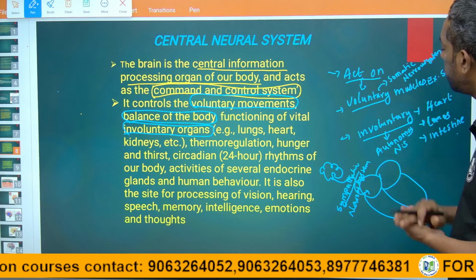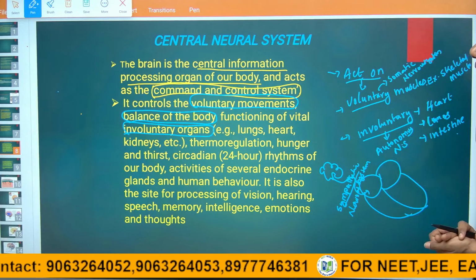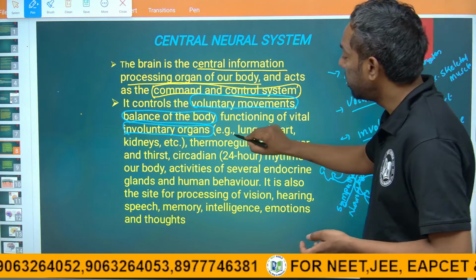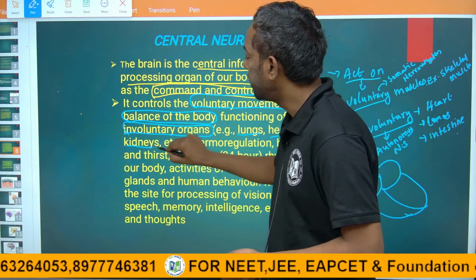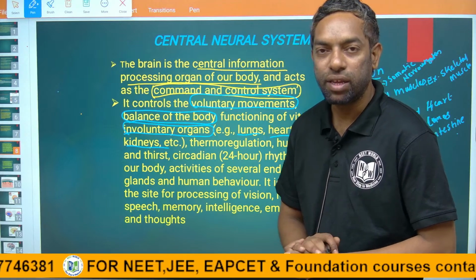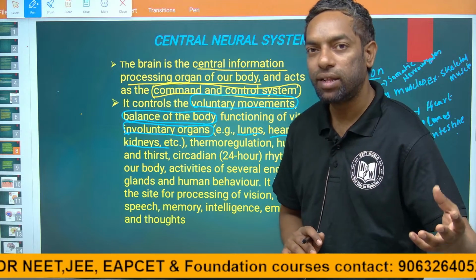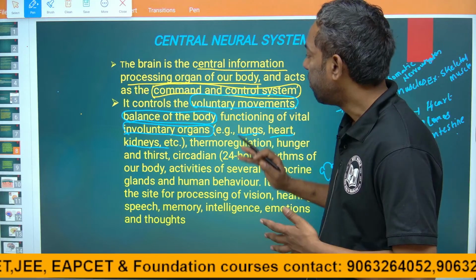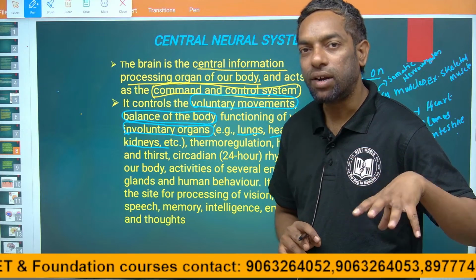The autonomic nervous system controls involuntary organs like lungs, heart and kidneys, and the brain can regulate their functions. Voluntary muscles, like skeletal muscle, the brain can control directly.